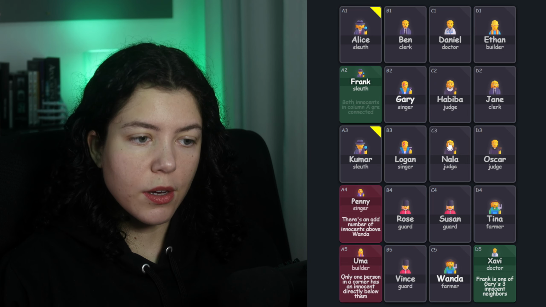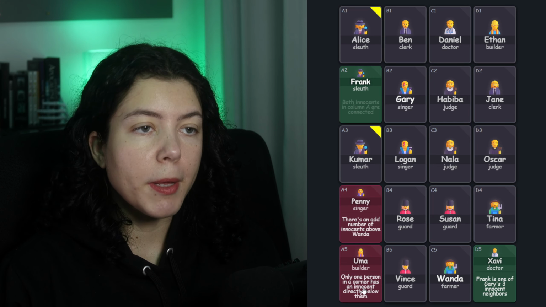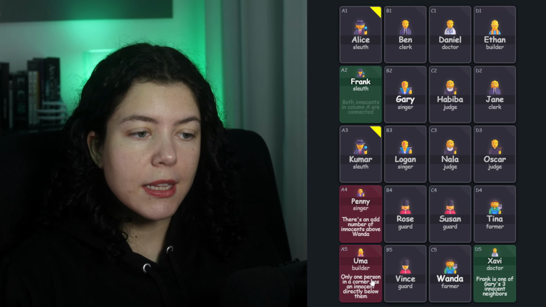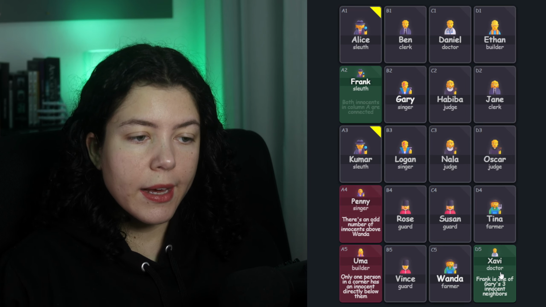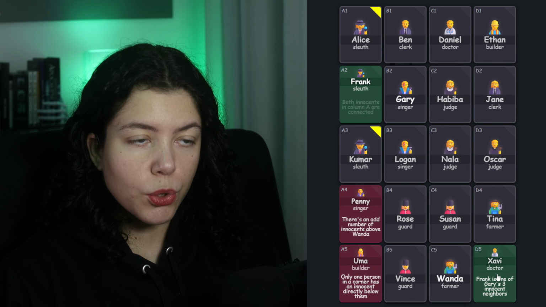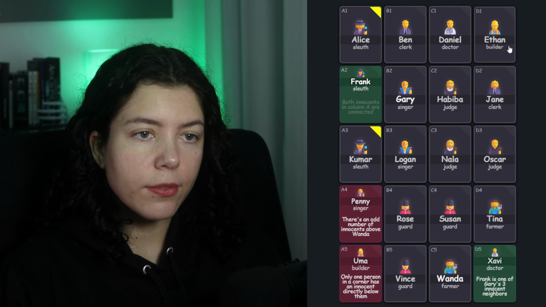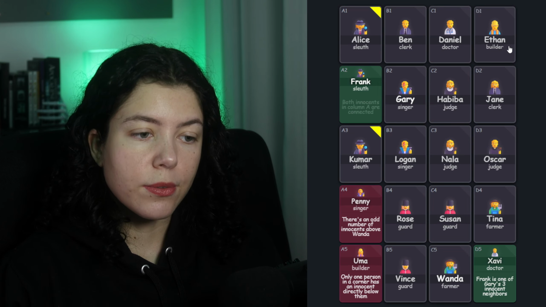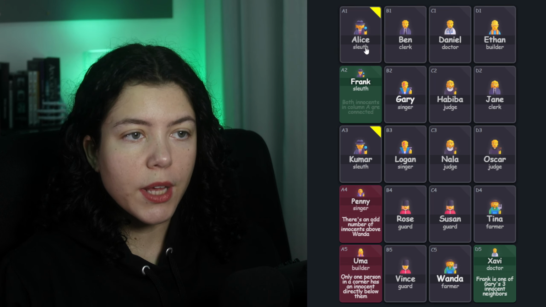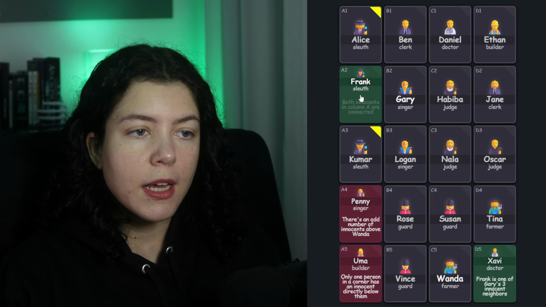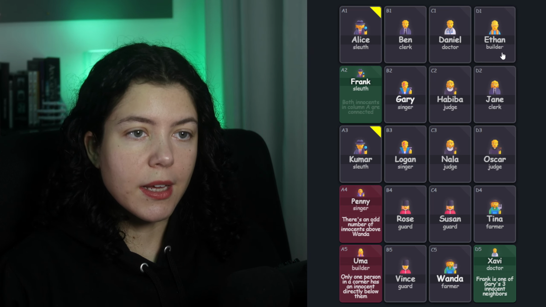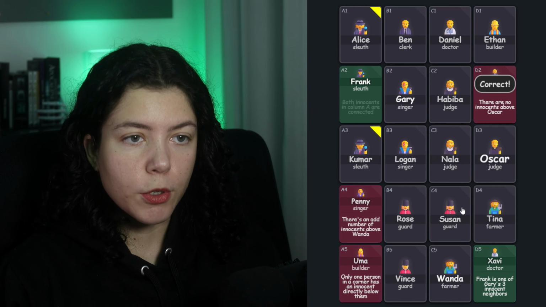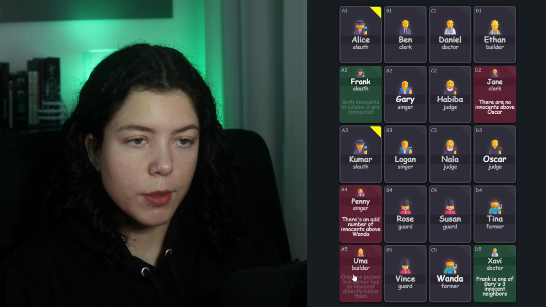Now, Uma says that only 1 person in a corner has an innocent directly below them. Now, we have 4 people in a corner. We have Alice, Ethan, Uma, and Xavi. And 2 of those people, Uma and Xavi here, don't have anybody below them. So only one of the other 2 has to have 1 innocent directly below them, and we already know who that is. It's Alice, who has Frank as an innocent below her. So that means that Ethan has a criminal below him. And we don't need Uma's clue anymore.